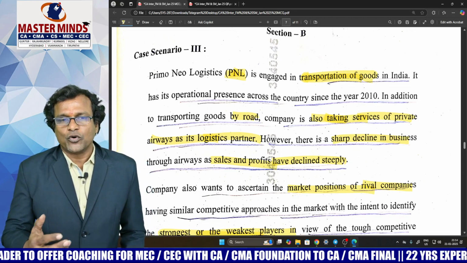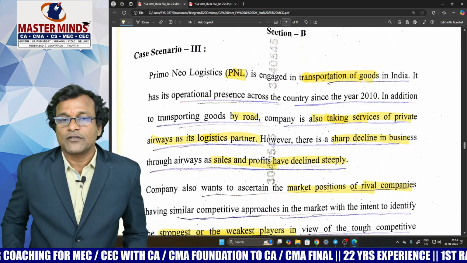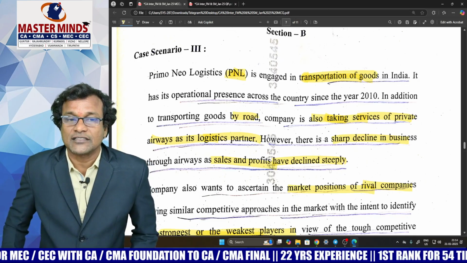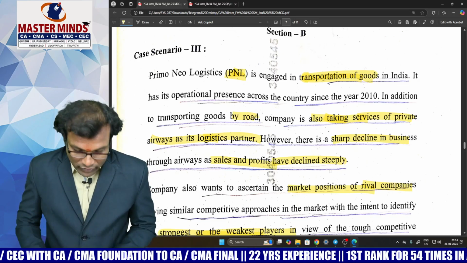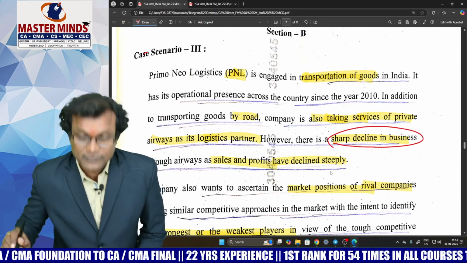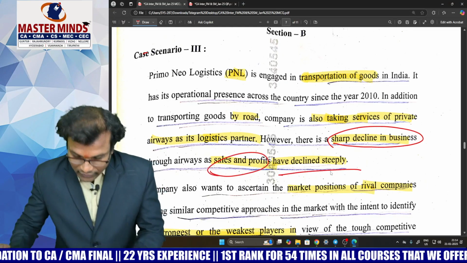They are transporting goods. They are experts in transportation of goods by road. In addition, they are trying to implement the service of a private airways as its logistics partner. Look at the amazing thing here right now. There is a sharp decline in business, due to which sales and profits have declined steeply.